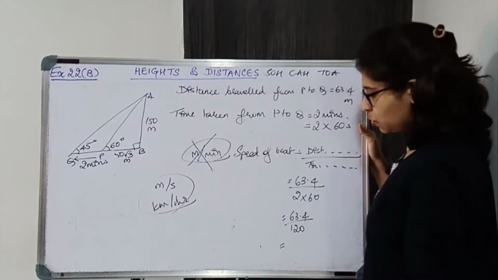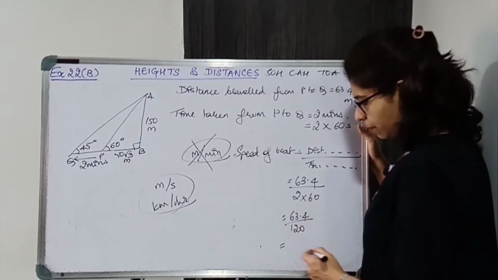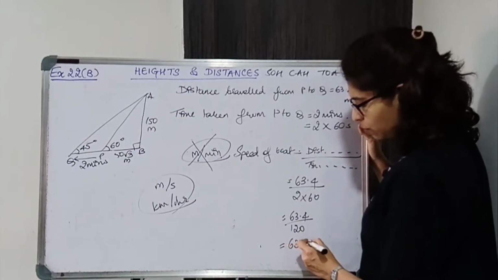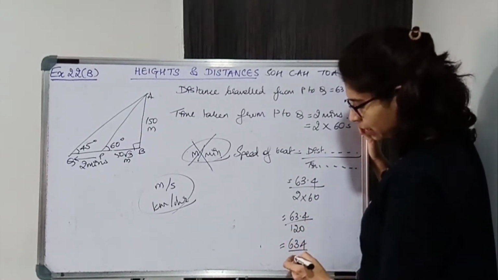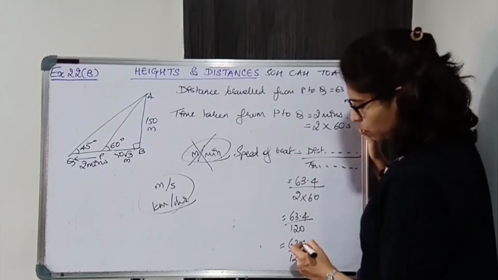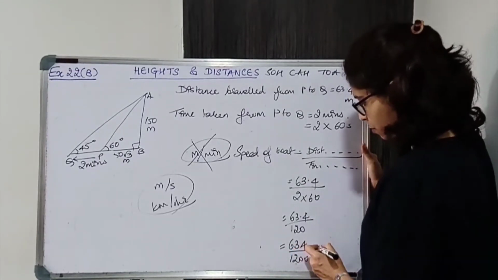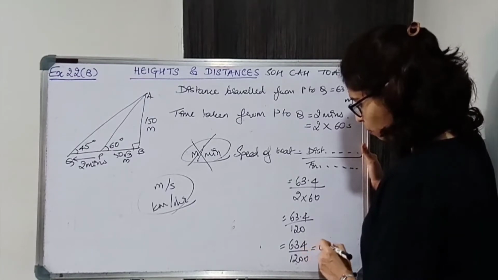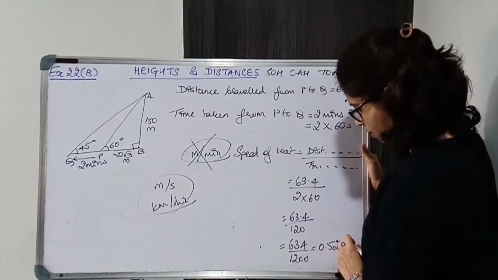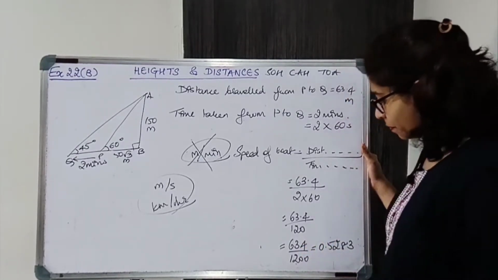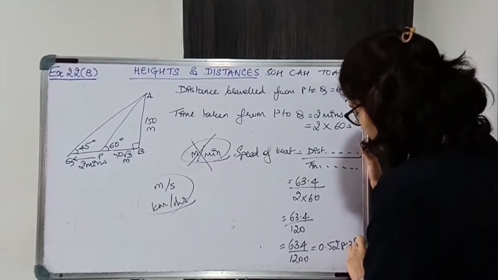Okay. So divide this. What you can do is remove the decimal point, multiply by 10 in both numerator and denominator. So this is 634 upon 1200. So on solving you get 0.5283. Okay. Now this is meters per second.